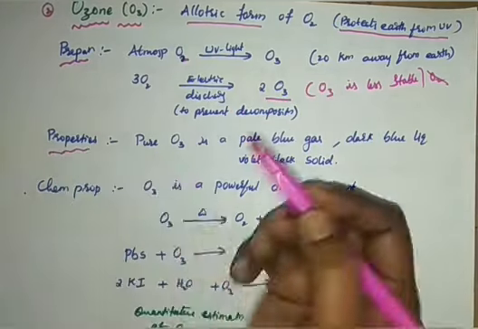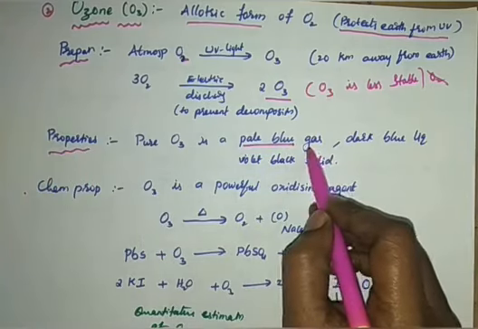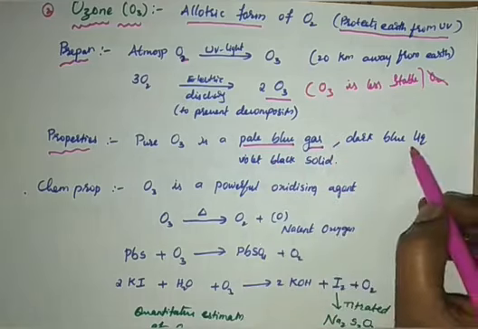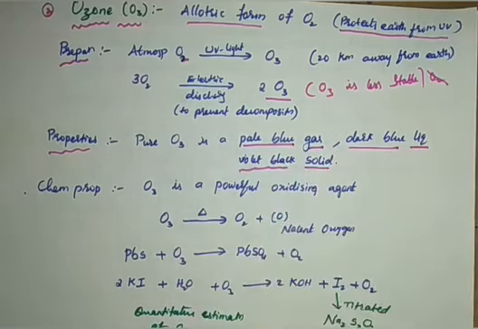Now, properties. Pure ozone is pale blue in color in the gas state. But if it is in liquid state, it is dark blue. If it is solid, it is violet black. Different colors it will exhibit.